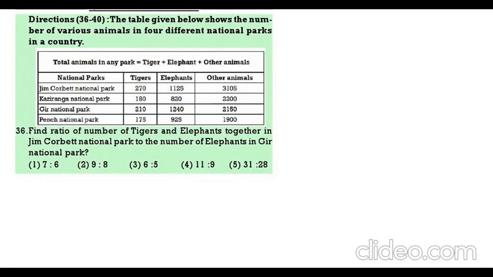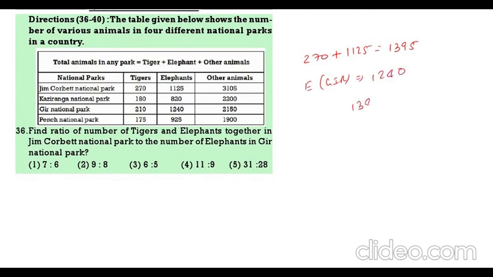See the first question. Find the ratio of the number of tigers and elephants in Jim Corbett National Park to elephants in Gir National Park. Tigers in Jim Corbett 270, elephants 1125, that is 1395. Now elephants in Gir is 1240.